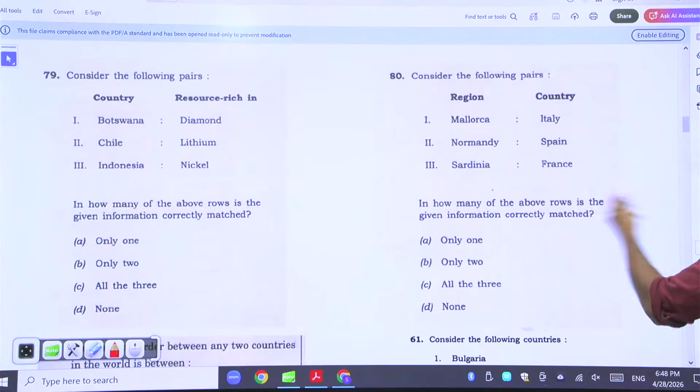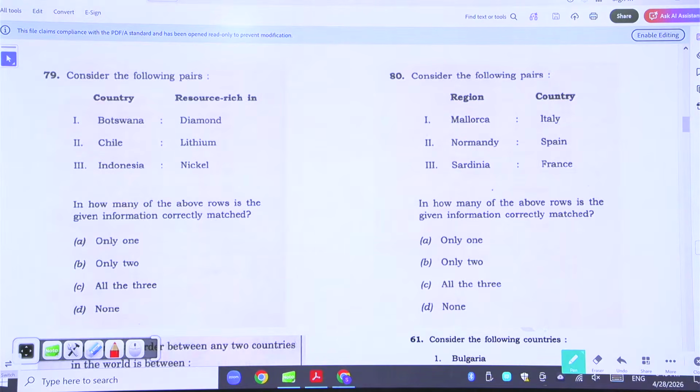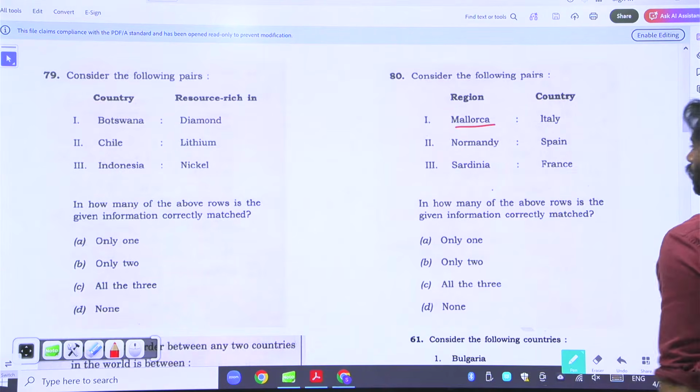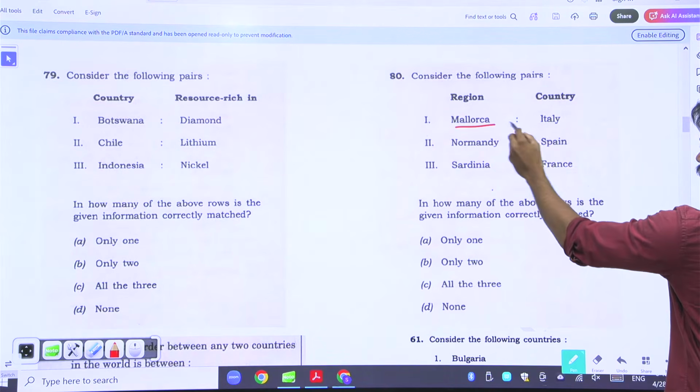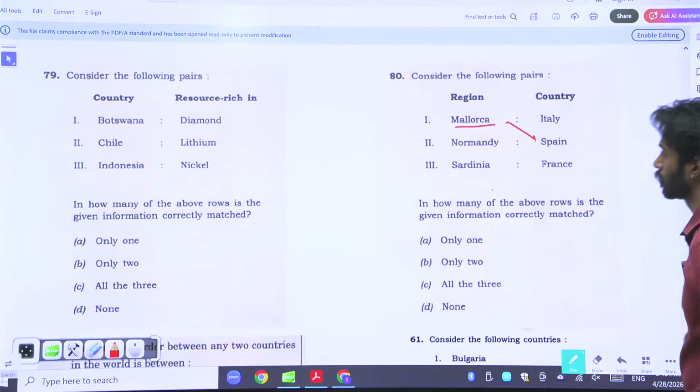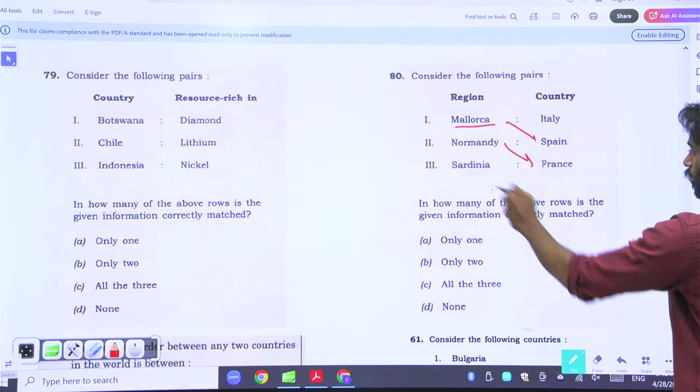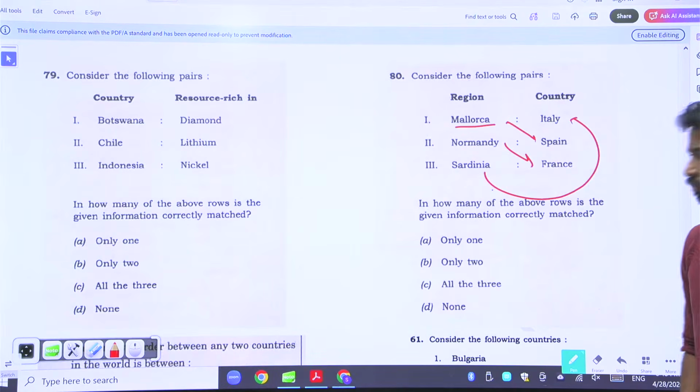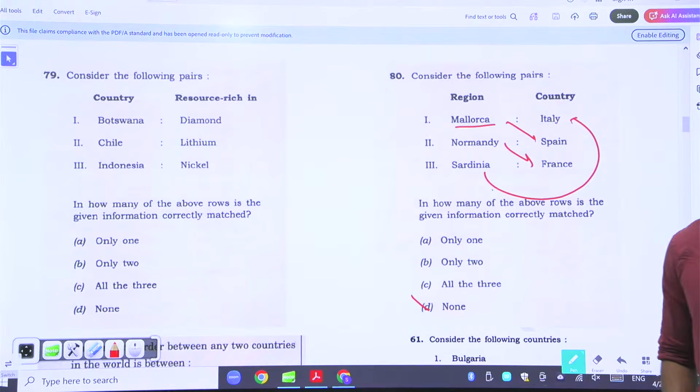Again, Europe. Mallorca, is it in Italy? No, it is not in Italy. It is in Spain. Normandy, it is in France, and Sardinia, it is in Italy. So none of them are right.